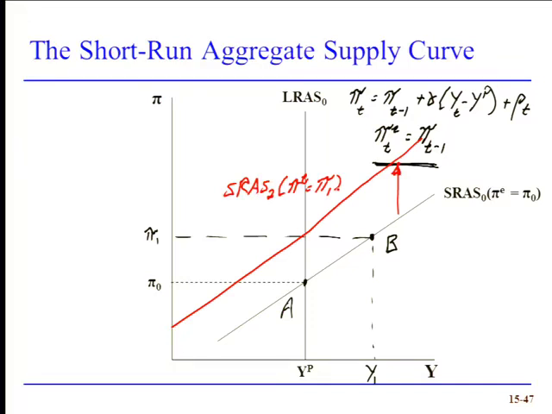So notice, the first example we did was a direct change in inflationary expectations. This last example is still a change in inflationary expectations, but it's a delayed change. It's a delayed change because of the output gap. The output gap causes actual inflation to deviate from expected inflation.